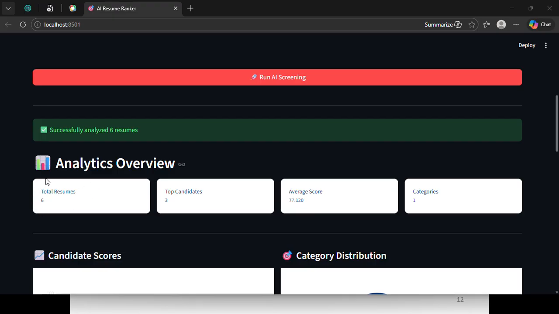It shows how many total resumes are processed, how many top candidates we want, the average score, and the category.